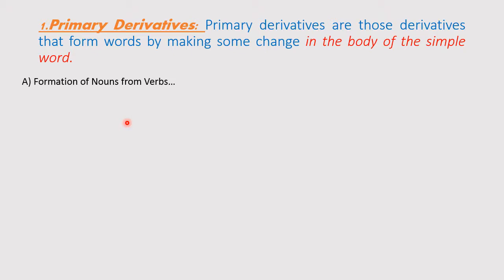Number A, formation of nouns from verbs. Verbs, nouns. Advice. Notice the word advice, which is spelled A-D-V-I-S-E. When looking at the noun form, it is spelled A-D-V-I-C-E.